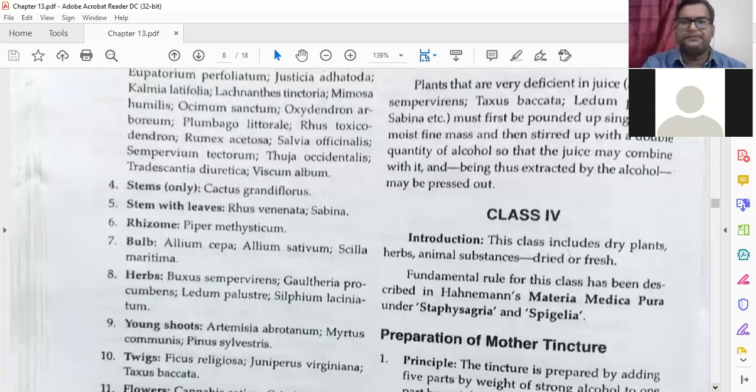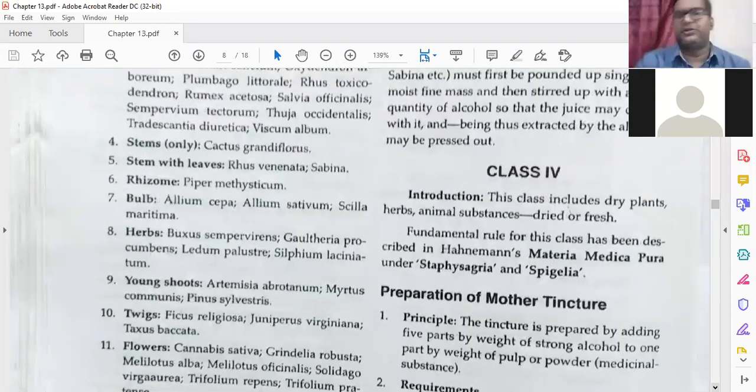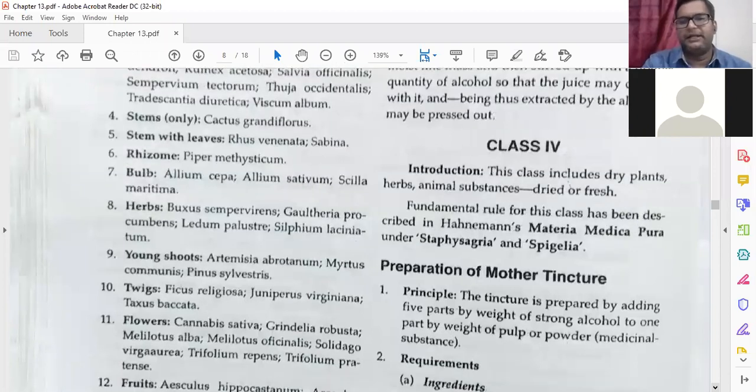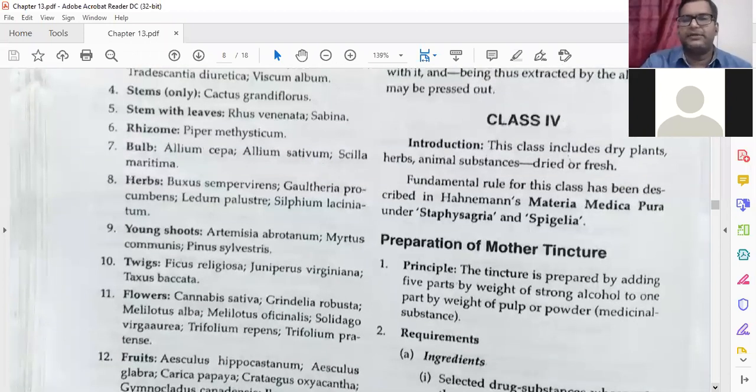Class 4 introduction. This class includes dry plants, herbs, and animal substances, dried or fresh. So this is the dried part. This is the last class of preparation of mother tincture. Fundamental rule for them: this class has been contributed by Dr. Hahnemann in Materia Medica Pura under Staphysagria and Spigelia. Again, two examples are there. Staphysagria is one plant kingdom homeopathic medicine, and Spigelia is also a plant kingdom homeopathic medicine. Remember this.